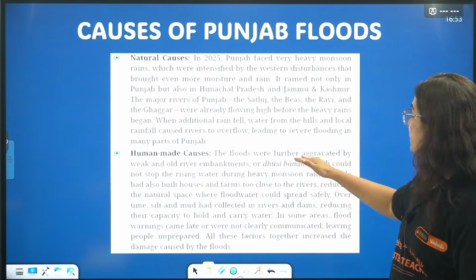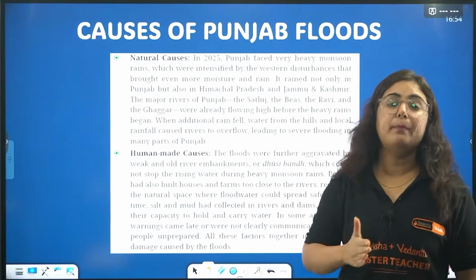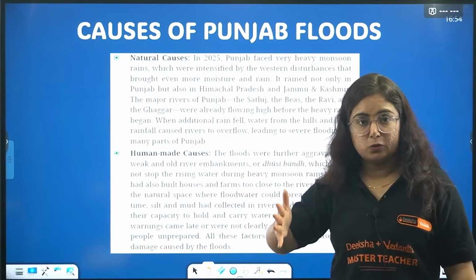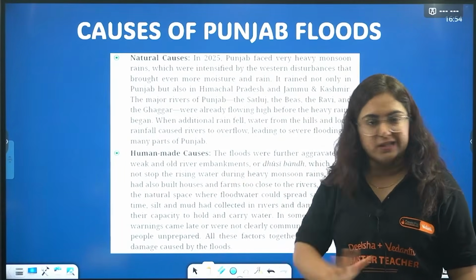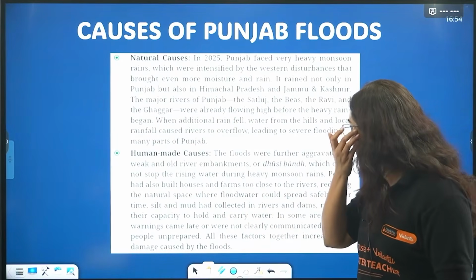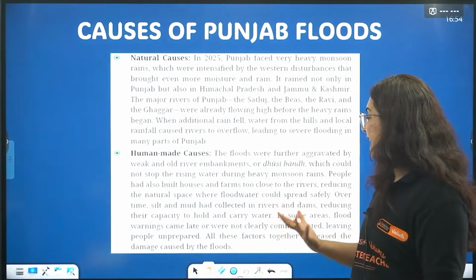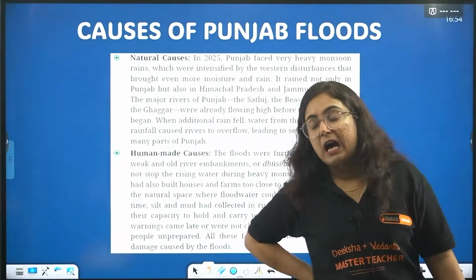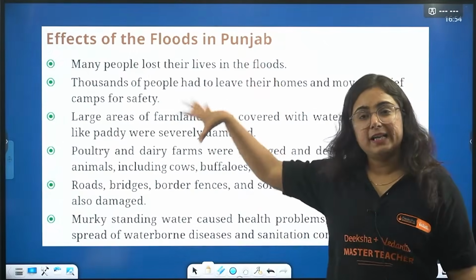Beta, the floods were further aggravated by weak and old river embankments. Yes. So the river embankments that used to stop the excess water coming out were very old. The structure and infrastructure is very old. Those embankments are known as Dhussi Bandh, which could not stop the rising water during heavy rainfall, and then the situation was unmanageable. Right? And these are the causes, these are the impacts.